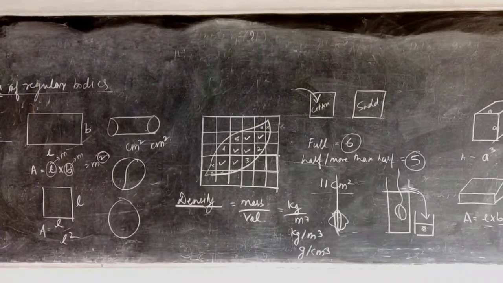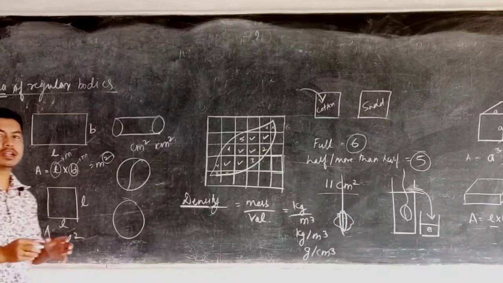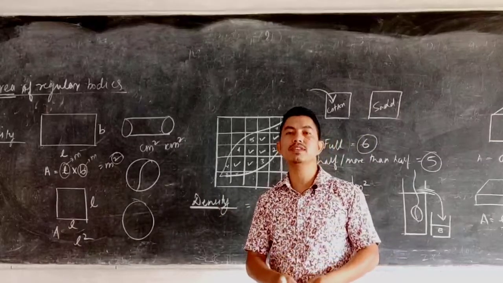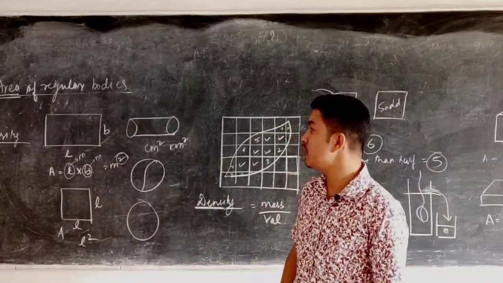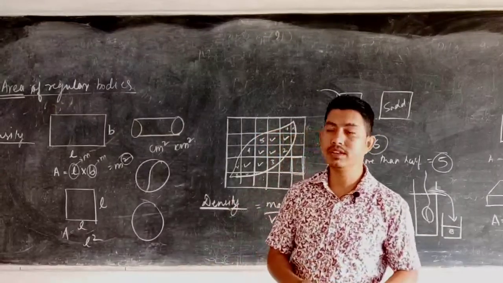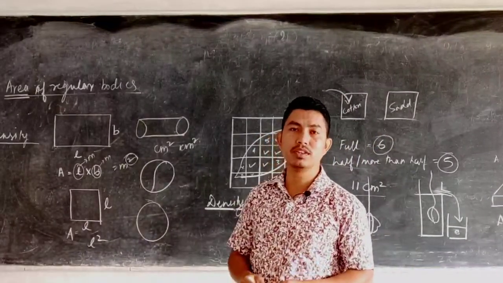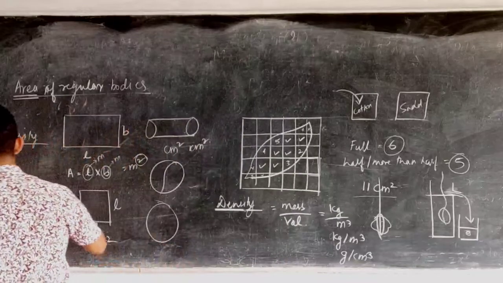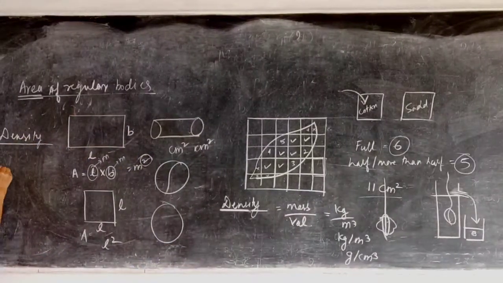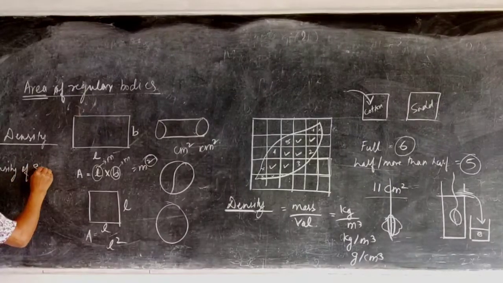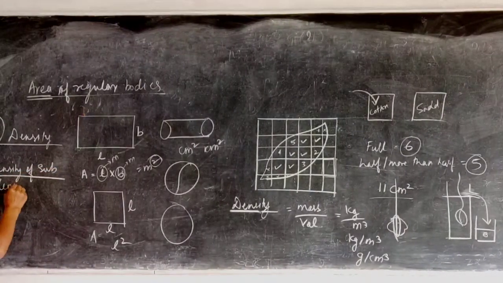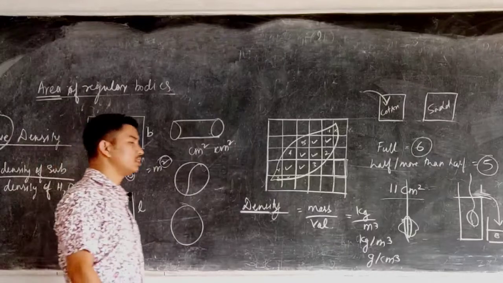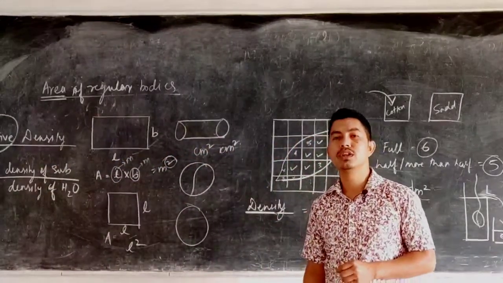Relative. Whenever you come across this word relative, it means that something is compared with the other thing. So here, density means the density of one substance is compared with the density of the other substance. So that is said to be the relative density. So what is this and that substance? Whenever the density of a substance is compared with the density of water, then that is said to be the relative density. So the relative density is defined as the ratio of the density of a substance divided by the density of water.